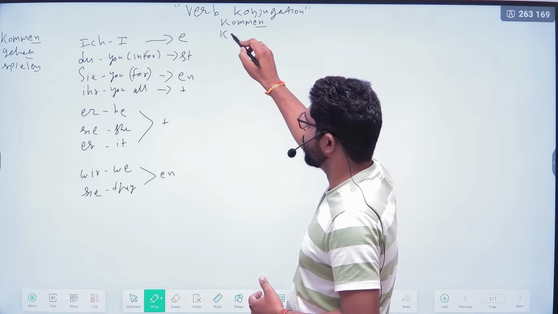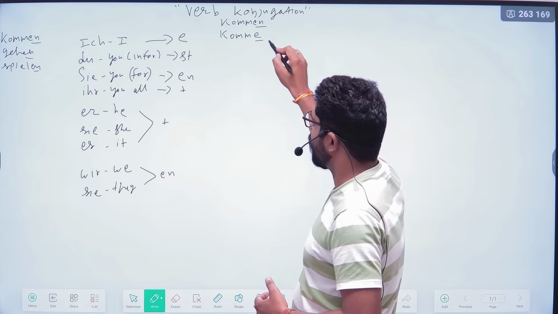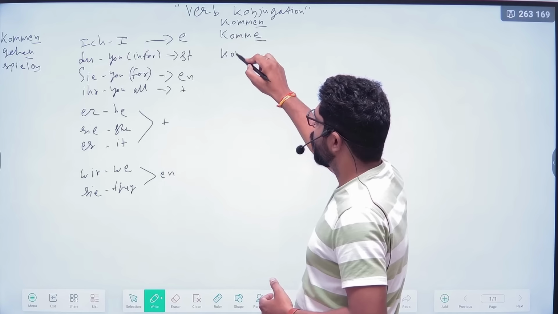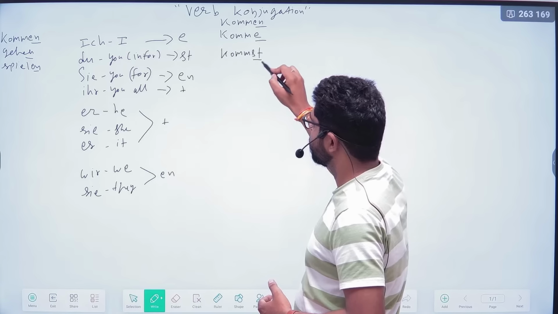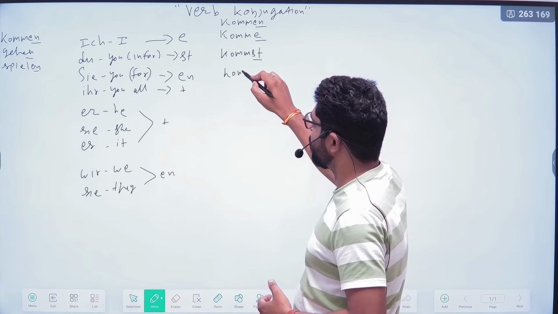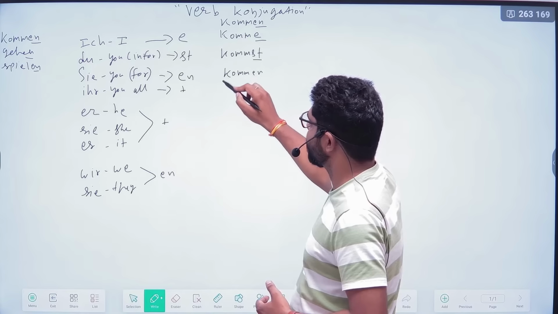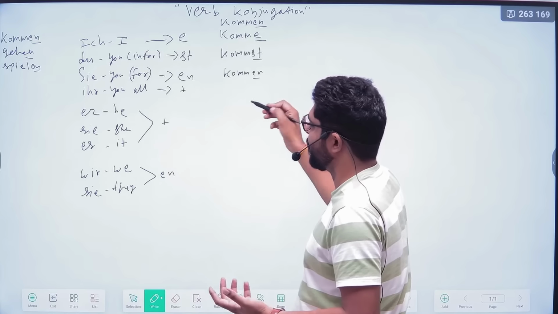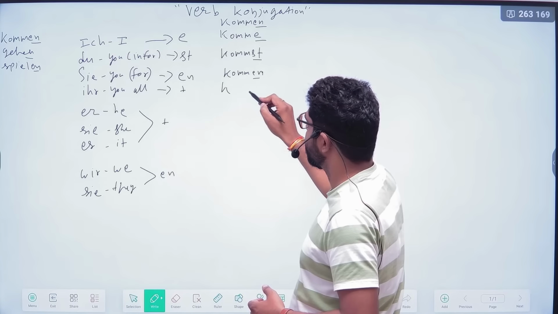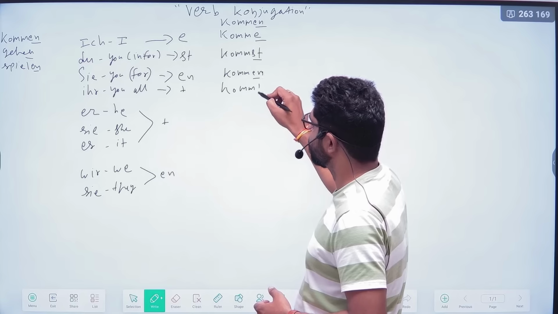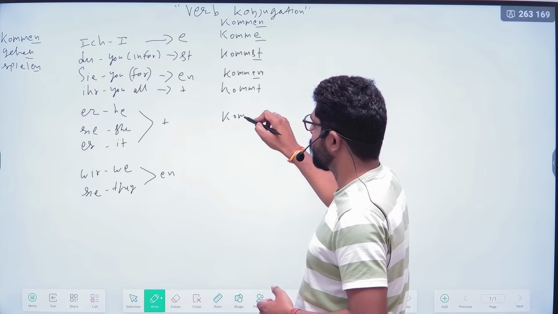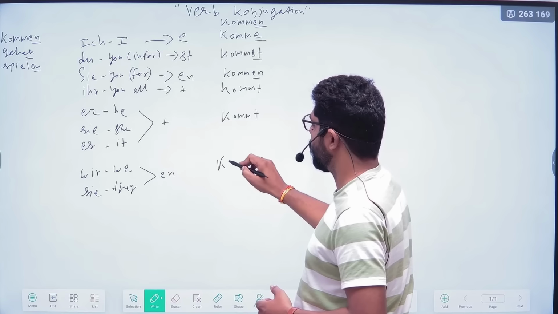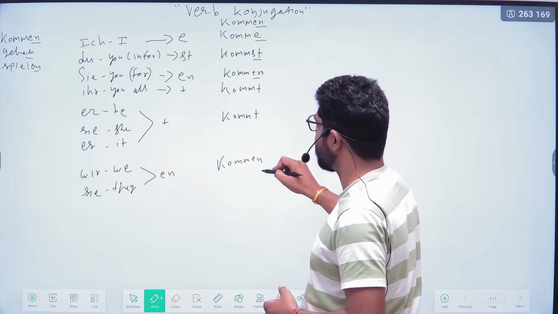Ich, with e ending: ich komme. Du kommst. Formal Sie, if we remove the en ending and according to the subject add the ending, the same thing will come out: kommen. Next one, kommt. For the third person also kommt, and for the plural it will be kommen.